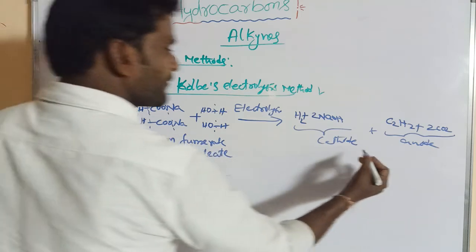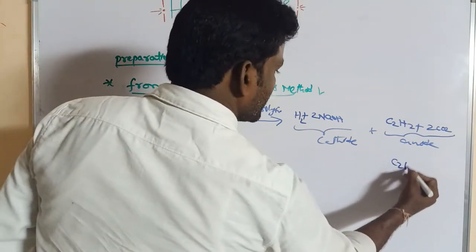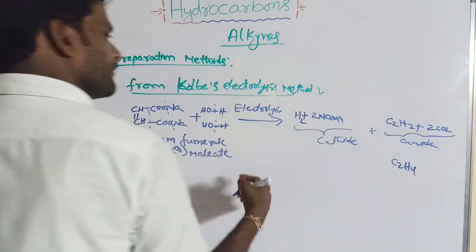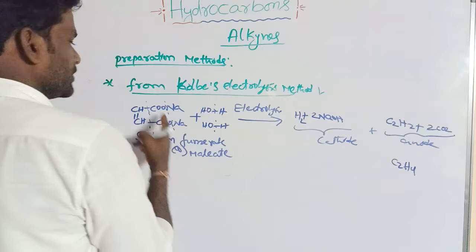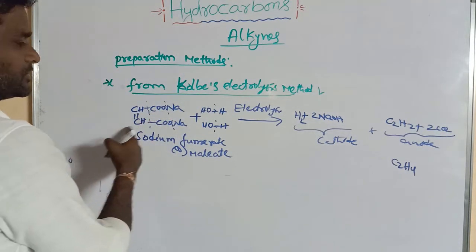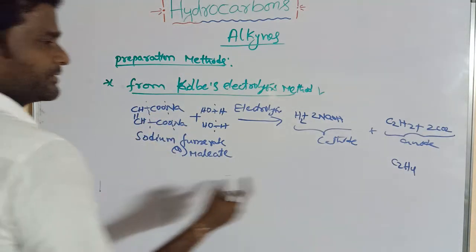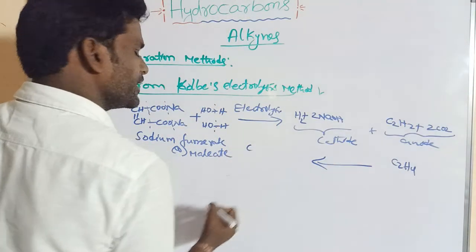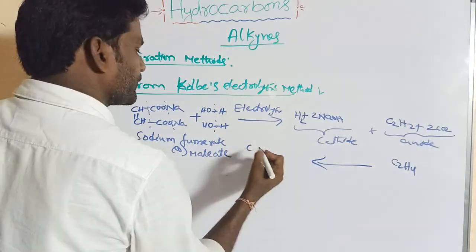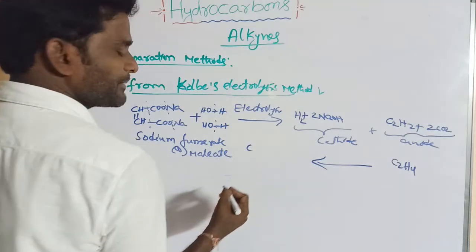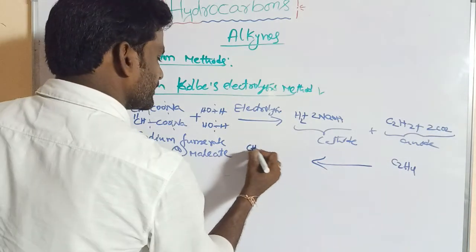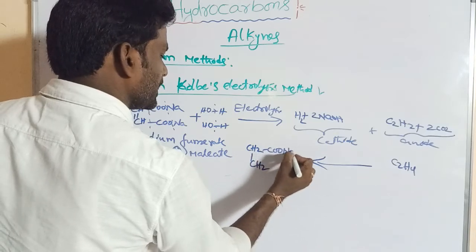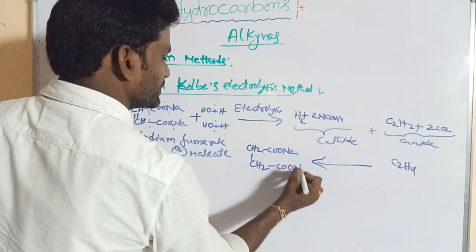For preparation of ethylene, like ethene, which reactant can be taken? Sodium or potassium salt of a dicarboxylic acid, like sodium succinate or potassium succinate.